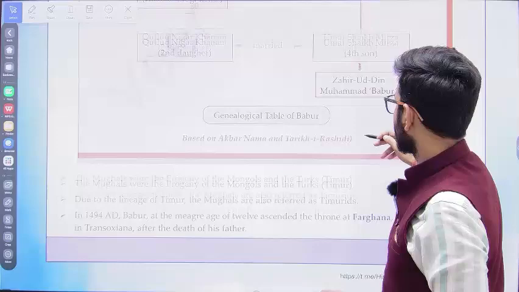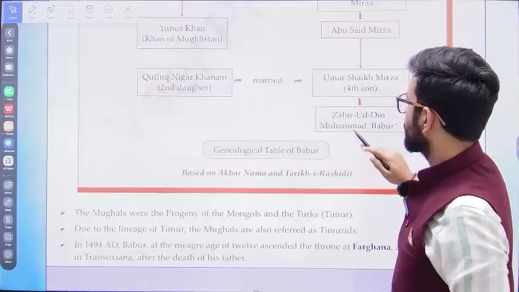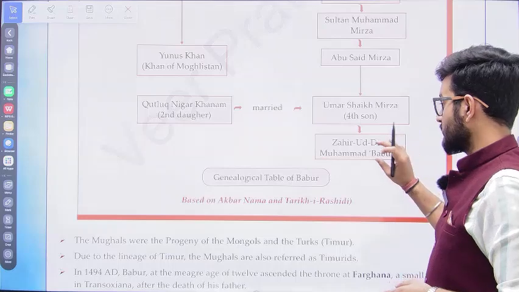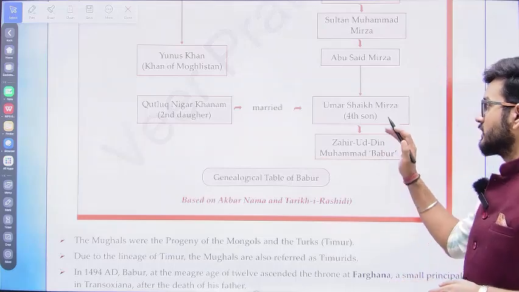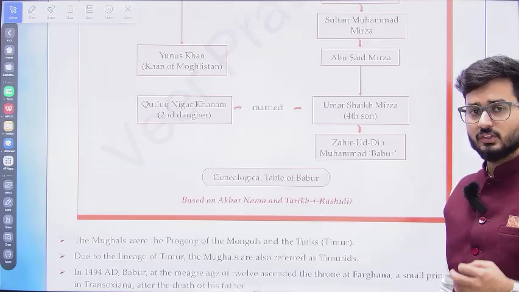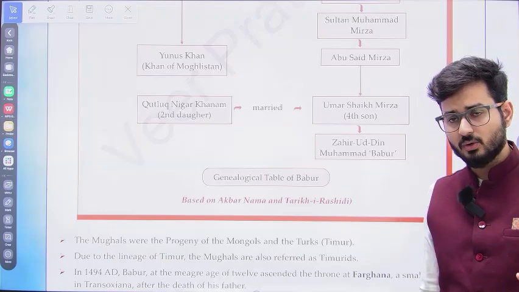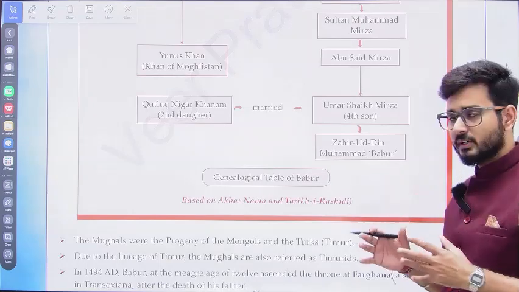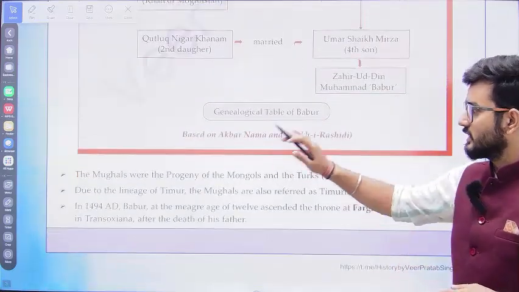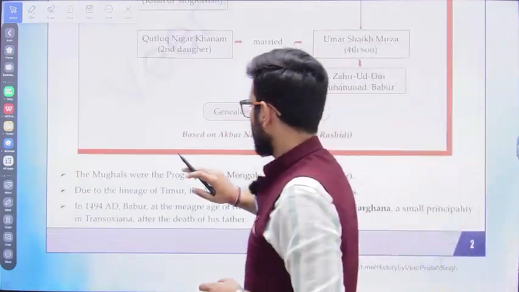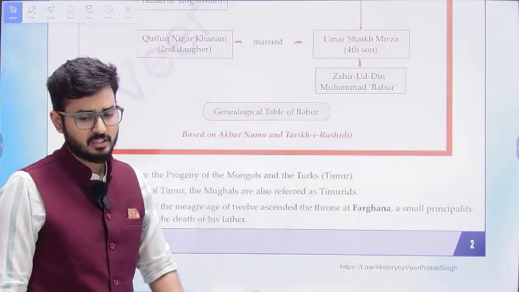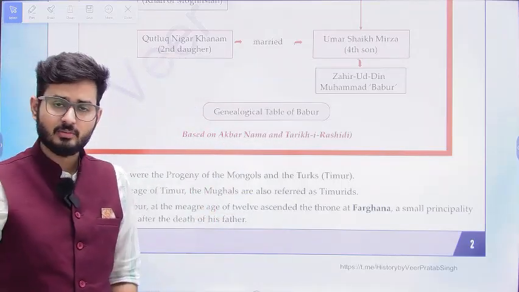Here you can actually see that the father of Zahiruddin Babur, his father Umar Sheikh Mirza, was married to Nigar Khanum, the female of the Mongol lineage, and on that lineage Babur was born. Now, this whole timeline is based on the Akbar Nama and Tariq-e-Rashidi. Now you need to remember these names.